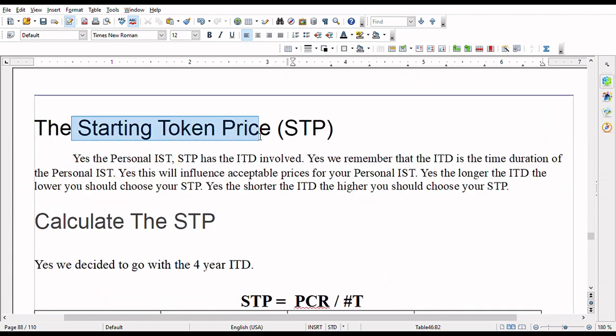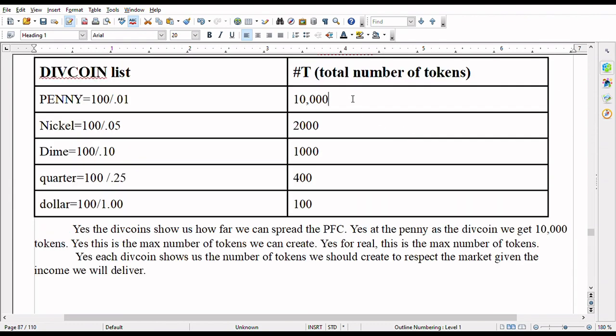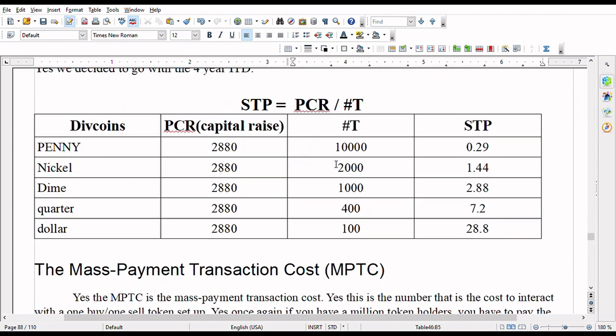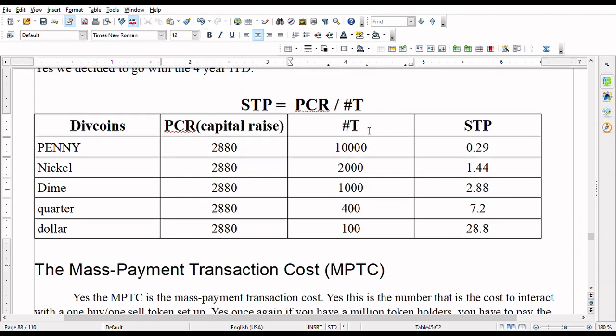And that brings us to the starting token price. I'm aware of how I can be locked into my tokens. Yes, man, what is that going to cost per those lockups? Yeah. So we see that for the penny, it's 29 cents, 144 for the nickel. Yes, because the STP is equal to the PCR divided by the hashtag T. These are 10,000 people to raise 2.8 thousand. 29 cents a person, huh?